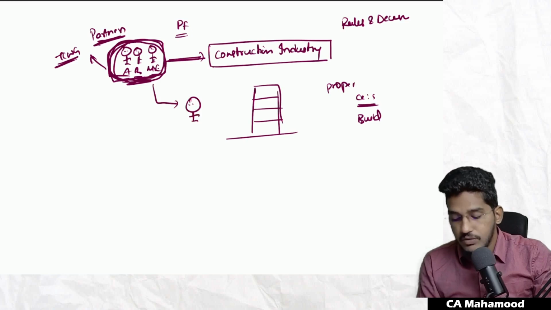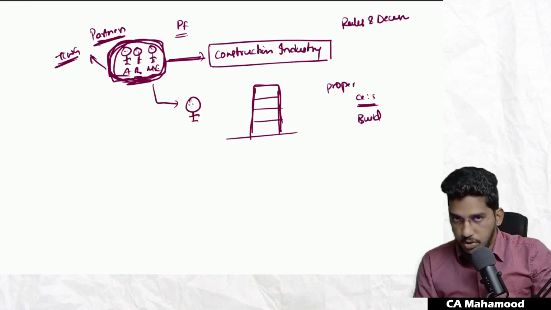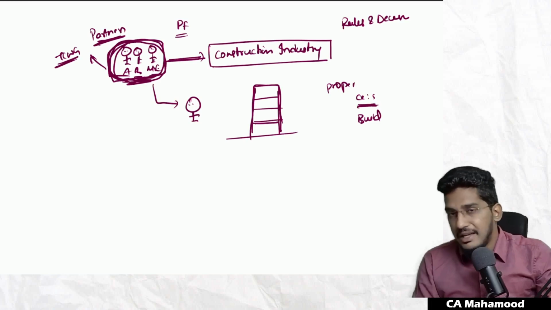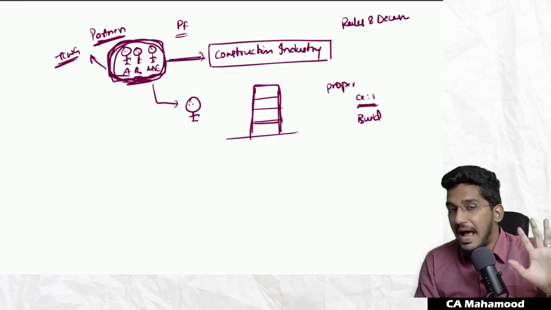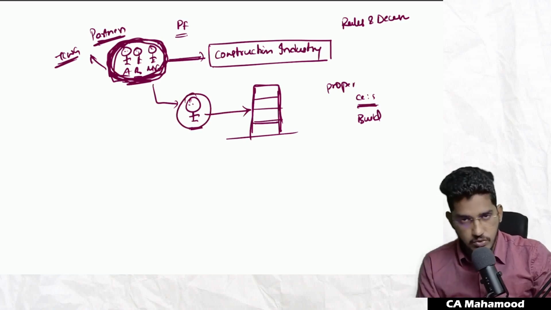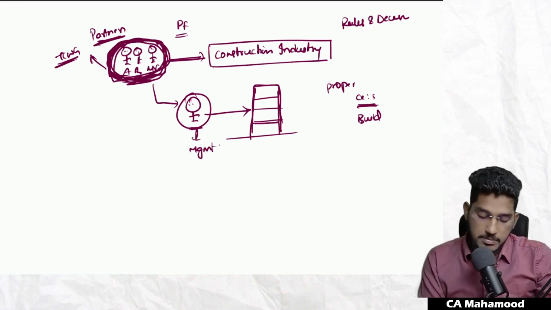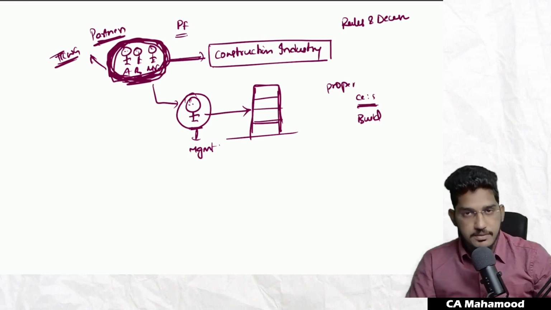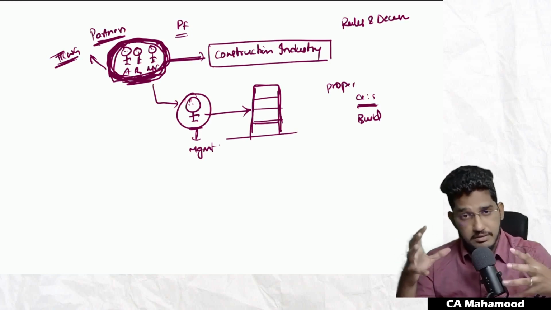They have appointed one manager who will make sure that the build quality is proper, the right kind of ingredients are getting used, and cement, sand, daily watering requirements, everything is happening as expected by these owners. Now these people are making decisions, but actual execution is taken care of by this site in charge or manager, whatever you call him. In this example, this person will fall under management, whereas these partners will fall under those charged with governance. Hope you guys are able to understand with these examples.